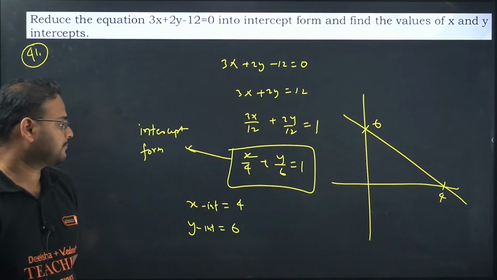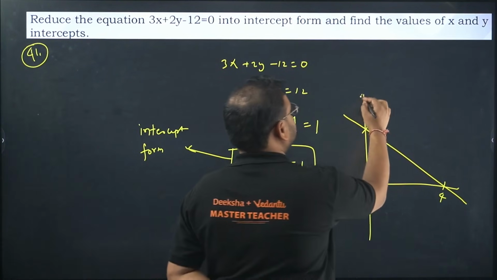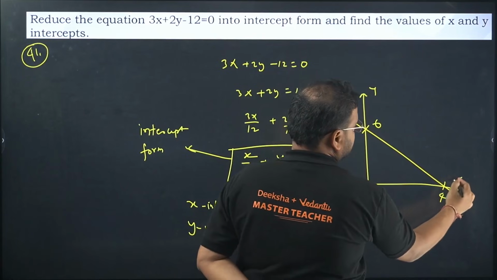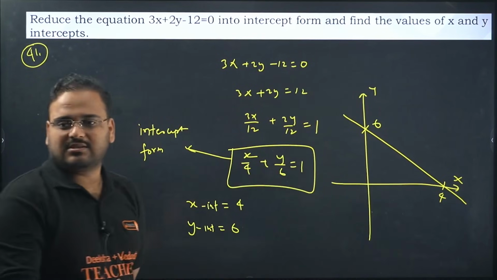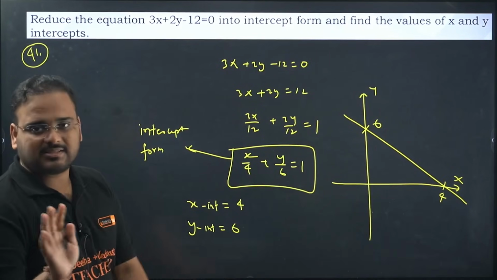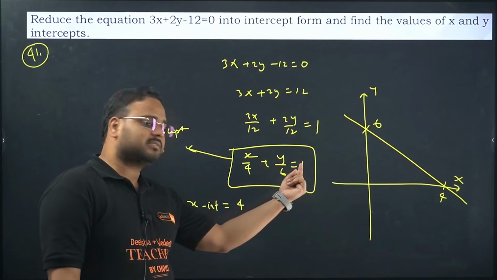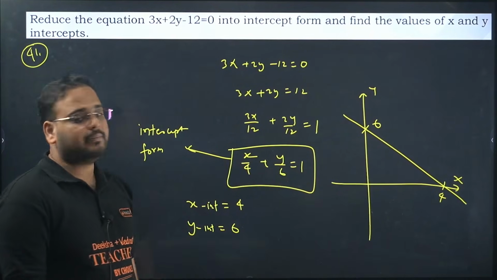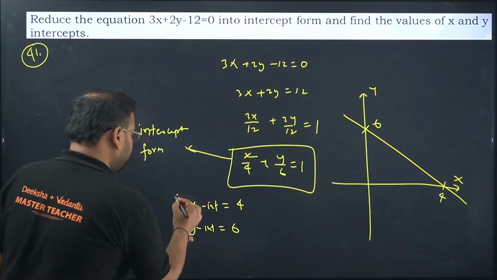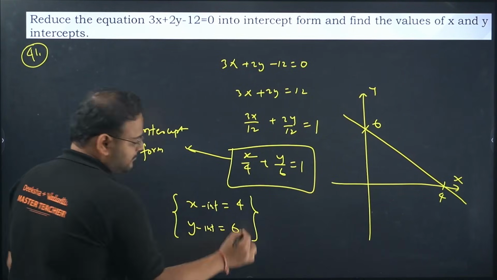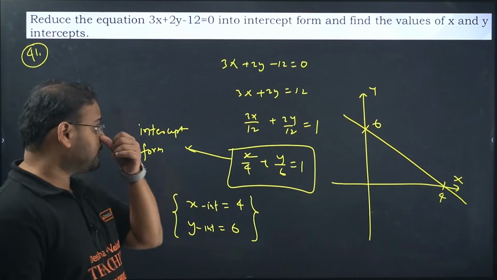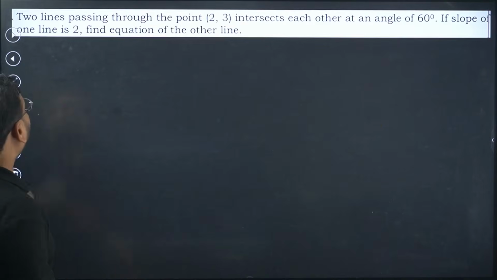Okay, check here. This is your y-axis and this is your x-axis. Don't look at the fact that it doesn't look like 4 and 6, sir, but just get the point. So when your y is 0, x will be 4, and when x is 0, y will be 6. This is your x-intercept and y-intercept. Got it? 2 marker. Moving on. 42.